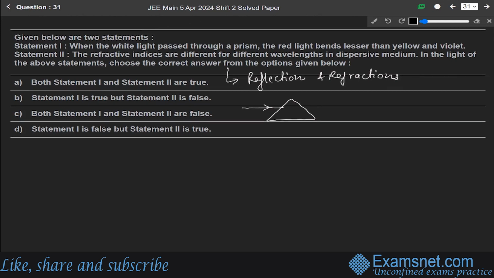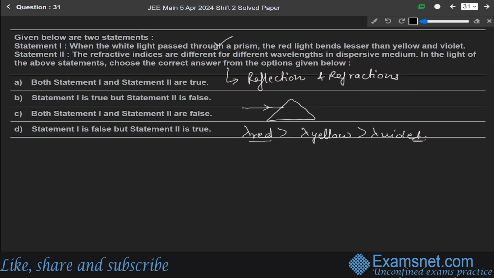As we know, the wavelength of red light is greater than that of yellow light, which is greater than that of violet light. The light ray with longer wavelength bends less. Red light has the larger wavelength, so it will bend less than yellow and violet. So statement 1 is the correct statement.